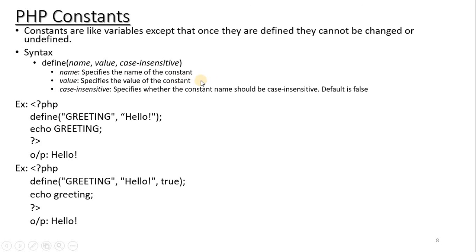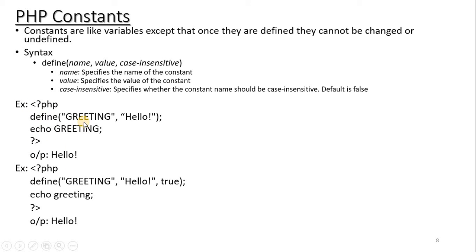Case insensitive specifies whether the constant is case sensitive or case insensitive. By default it is false. So if you are not mentioning any third parameter over here, by default it is considered to be false, which means the constant is case sensitive. If I assign true, it is case insensitive. I will show you examples for this.